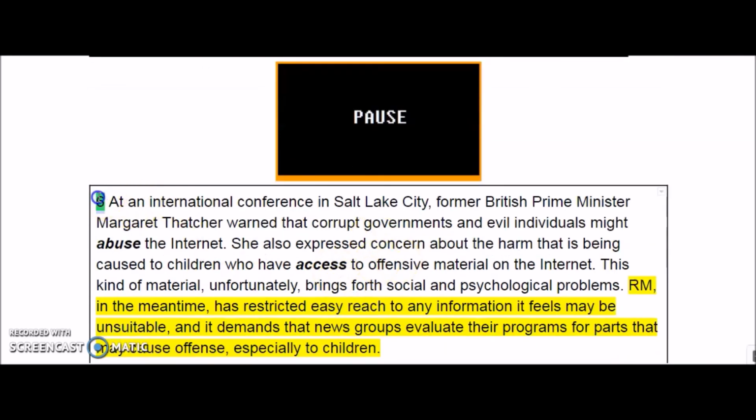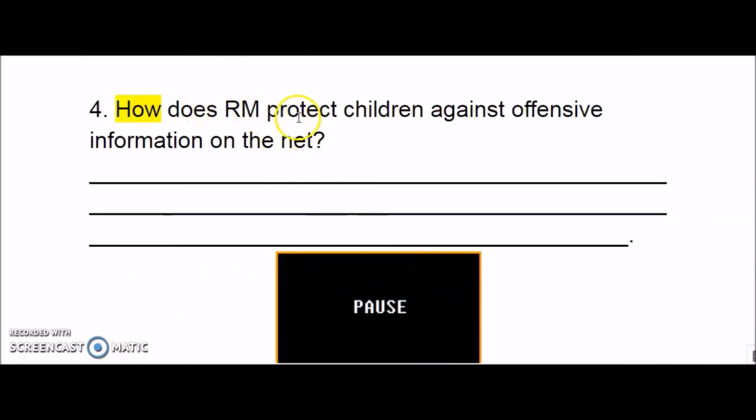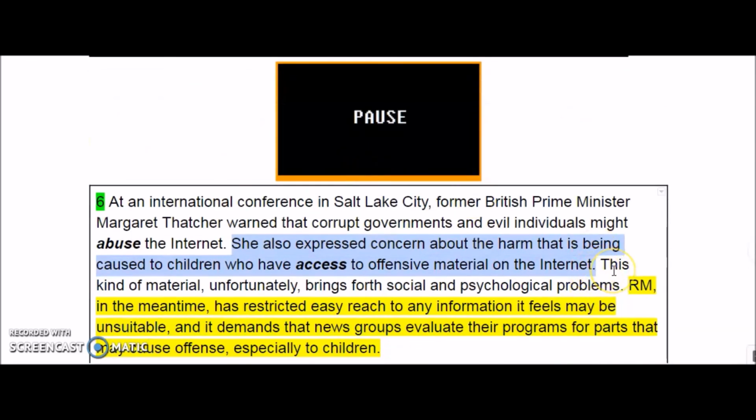Okay, in the 6th paragraph, I find RM and also, okay, here, guys, here in the sentence, it says, she also expressed concern about a harm that's being caused to children who have access to offensive material on the internet, right? So you should find that sentence first of all. And then the question is, how does RM protect? Okay, here it is. This kind of material, okay, blah, blah. So this is, don't write it, please, because this is irrelevant.